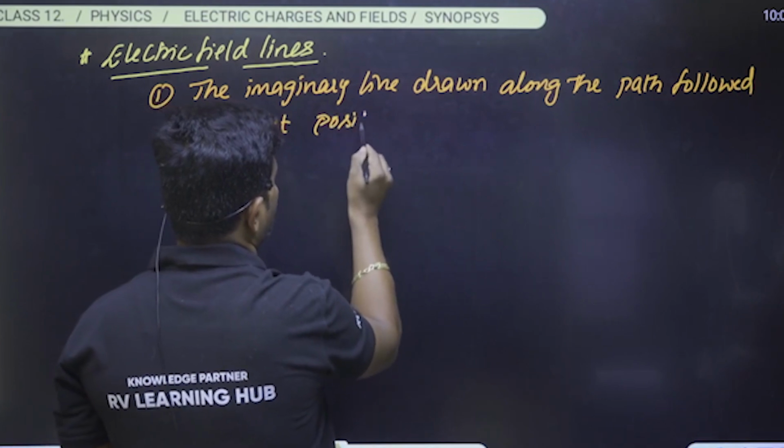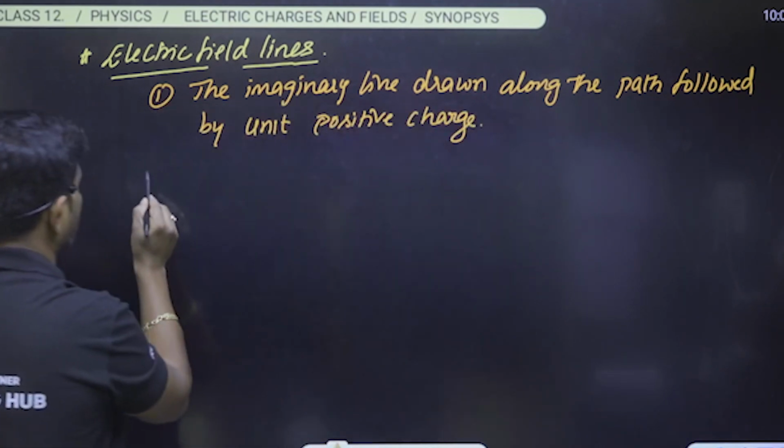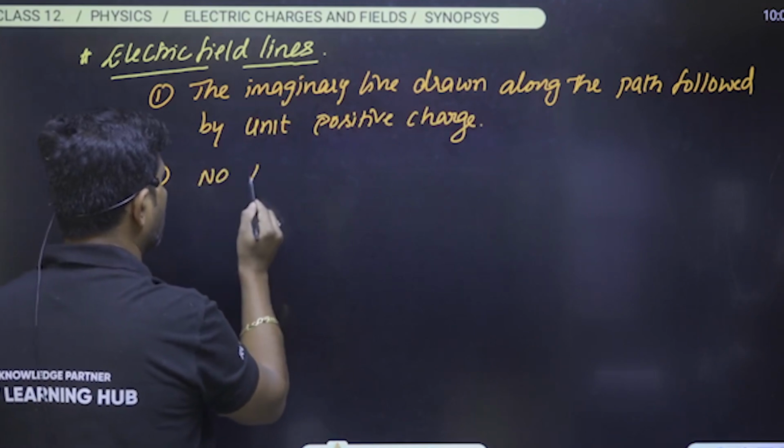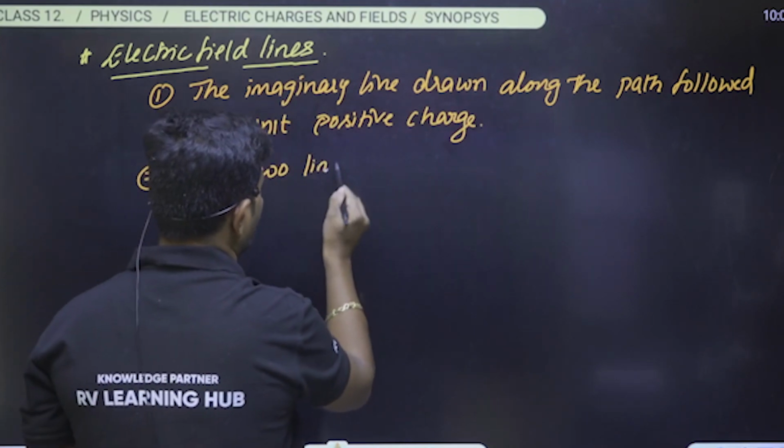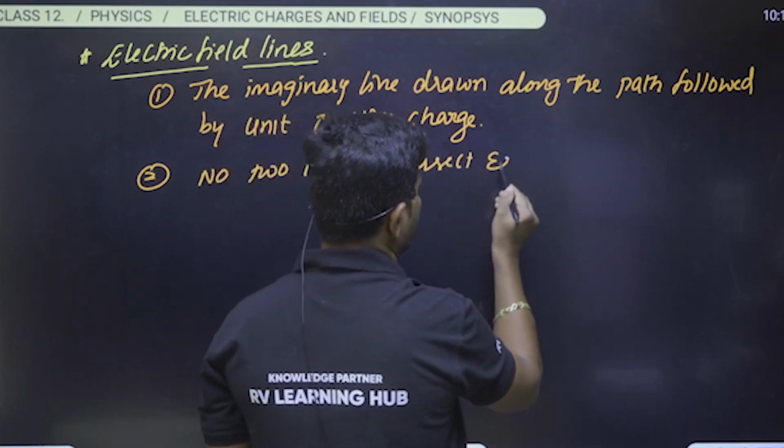The second one is that no two lines intersect each other.